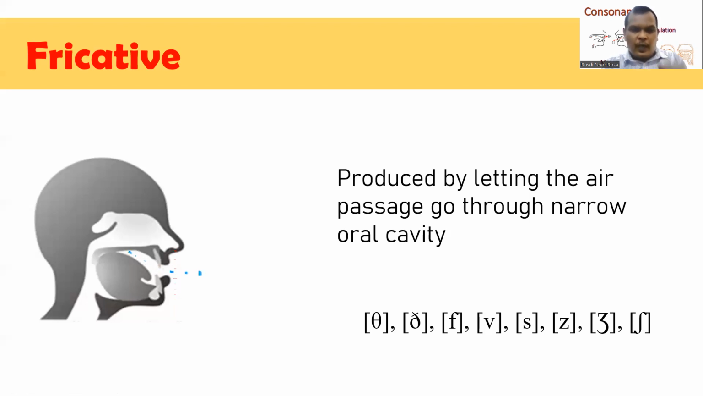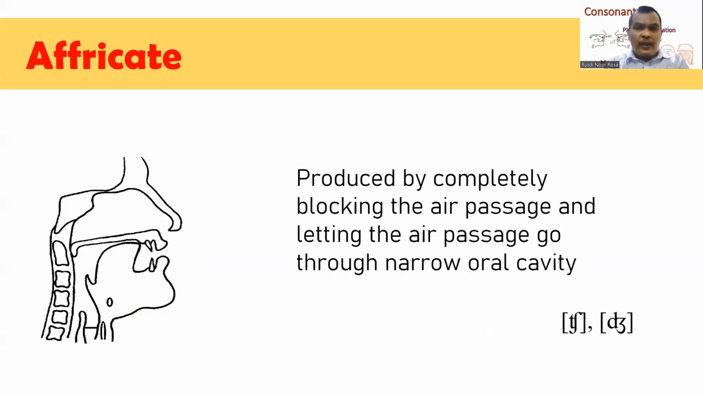These sounds include th, the. You can see that my mouth is narrow, or the oral cavity is narrow. And then v, s, z, zh. Okay, so I force the air to go through a narrow oral cavity. These sounds are fricative consonants. Next, we come to affricate consonants.